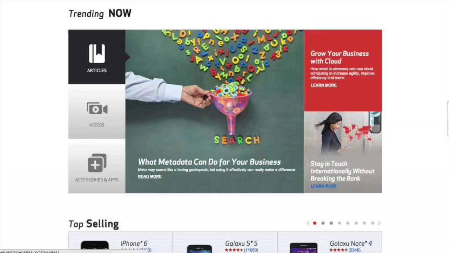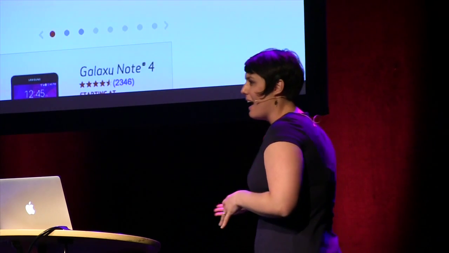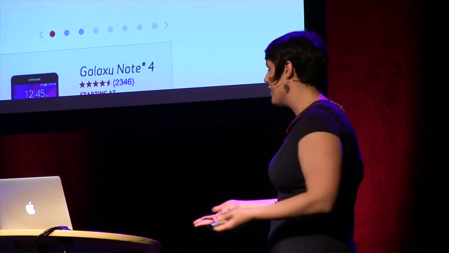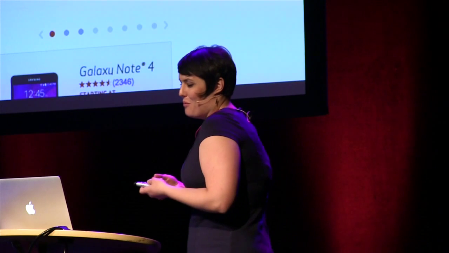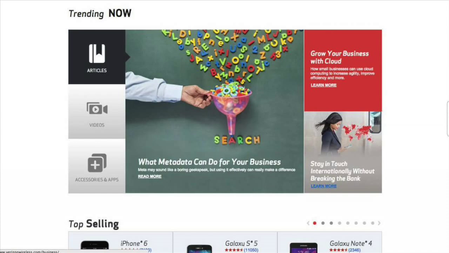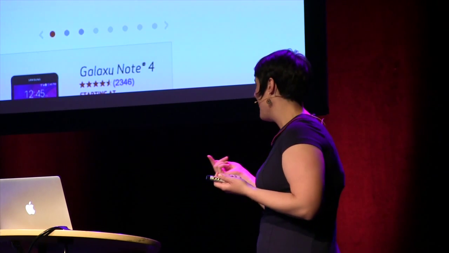And I look at it, and the first thing that catches my eye is this stock photography. Like, where do you even get stock photography like that? This funnel with these letters in it? I don't know where that comes from. I don't know who made that. I don't know why they made that. I wonder if this was a custom photo shoot, which would be even better and more horrible. I don't know, but I stop and I look at it, and I go, why does Verizon care about my business's metadata? What does that have to do with me buying a new cell phone plan? What's going on with that funnel? Why is any of this happening?